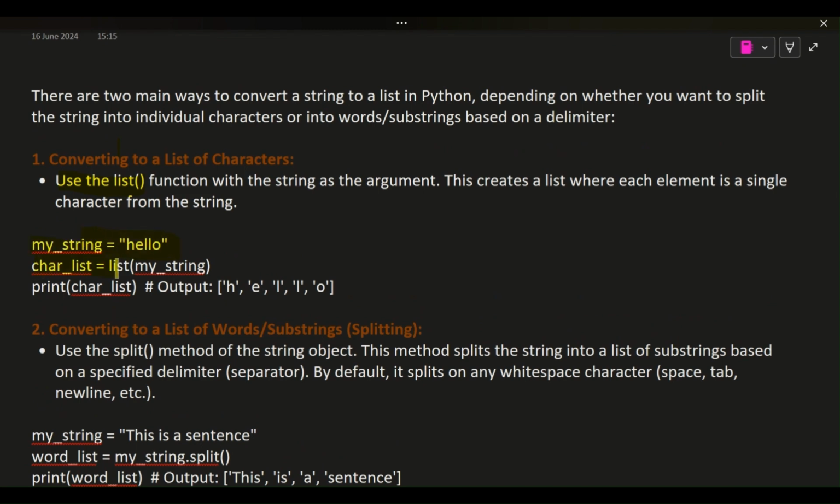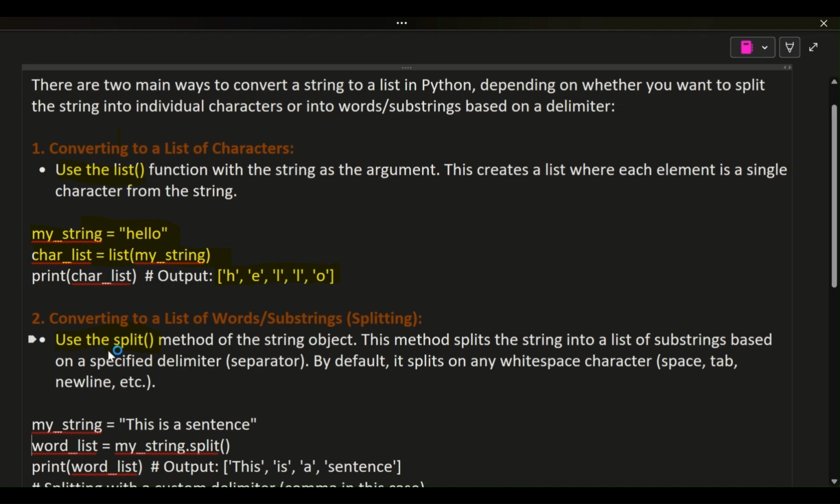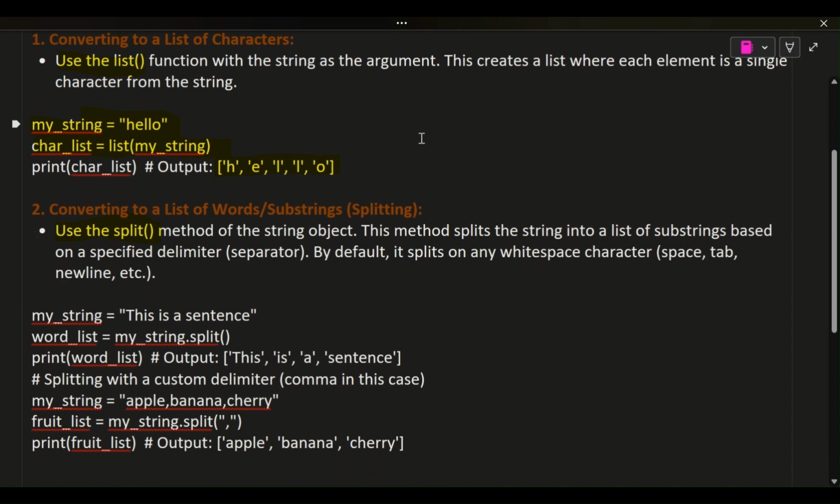my_string = 'hello'. char_list = list(my_string). print(char_list) # output: ['h', 'e', 'l', 'l', 'o']. 2. Converting to a list of words or substrings, splitting. Use the split method of the string object. This method splits the string into a list of substrings based on a specified delimiter, or separator. By default, it splits on any whitespace character: space, tab, new line, etc.